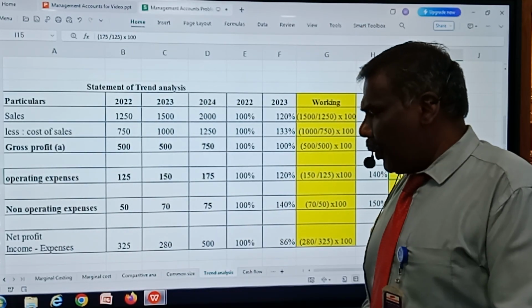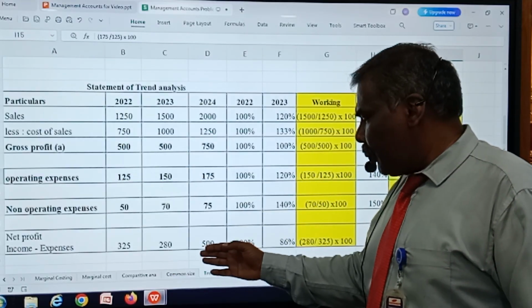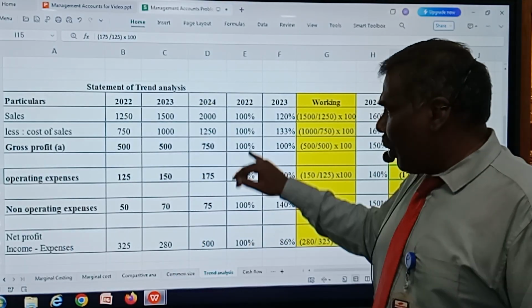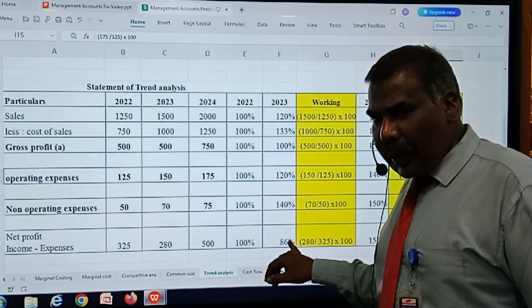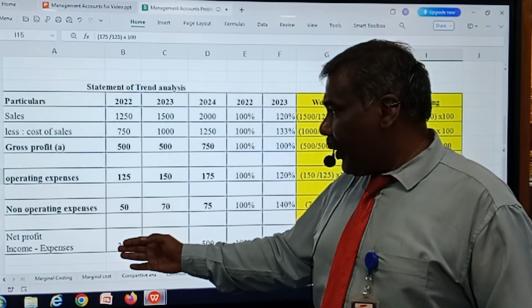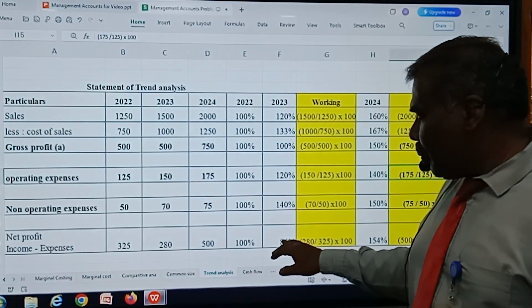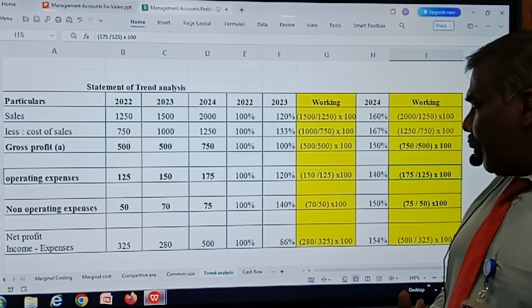And as far as net profit is concerned, gross profit minus operating expenses gives the net profit. For net profit also, the year 2022 will be treated as 100%. What is the amount of net profit for the year 23 divided by the year 22? I am getting 86%, and for the year 24 it is 154%.